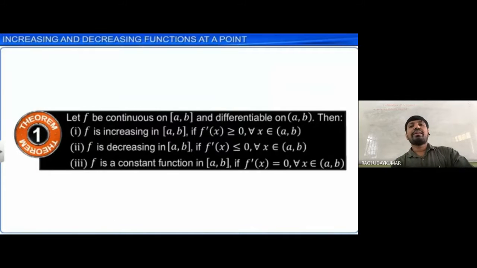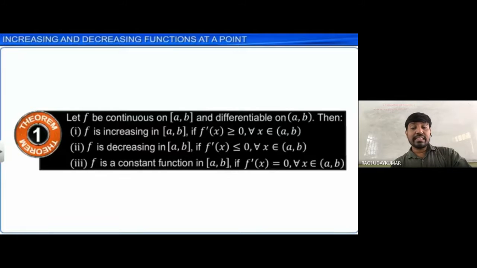Okay, so now based on this one important theorem, because what is the use of the derivatives? Derivatives का use क्या है? Applications of derivatives we are doing. So how do we use that? Using this theorem, you can say f is a continuous function in a closed interval a comma b and differentiable in the open interval a comma b. Then f is increasing in the closed interval if f dash of x is greater than or equal to 0.